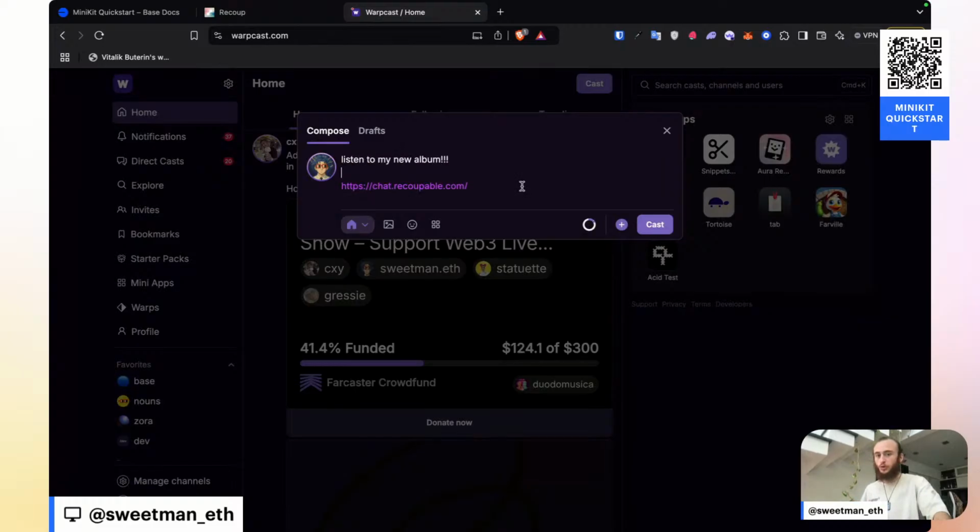This is probably a usual post for a musician. You'd change up the word slightly, but you'd share this as is. For me, I'm going to say pre-mini app using MiniKit from at Base.